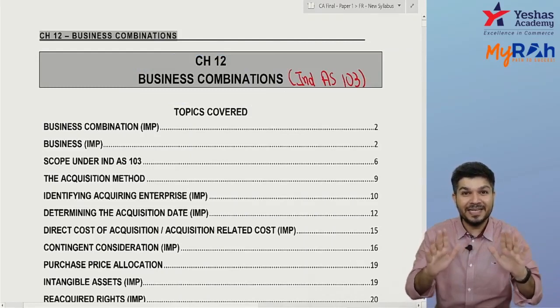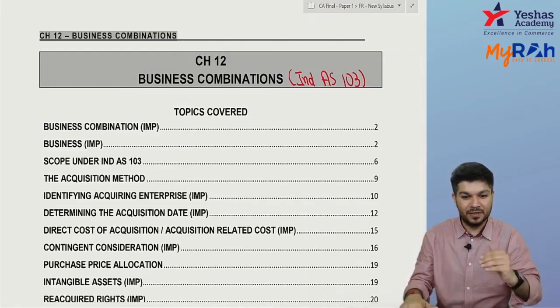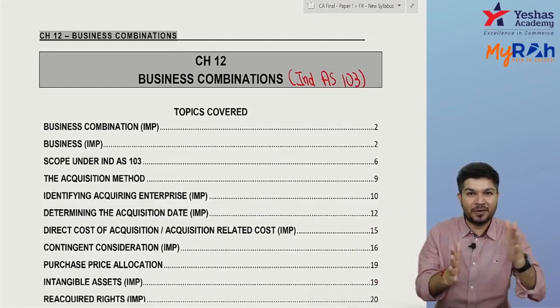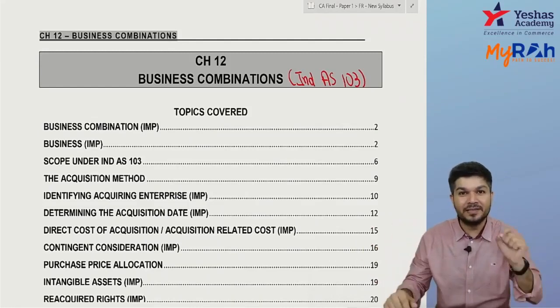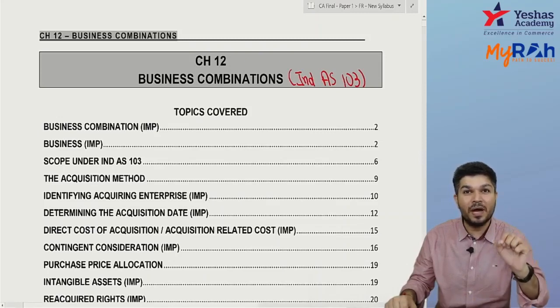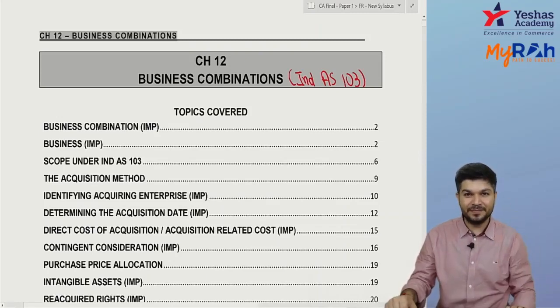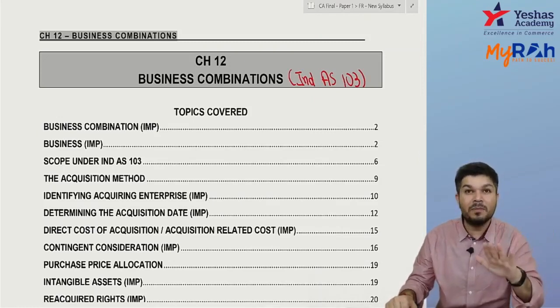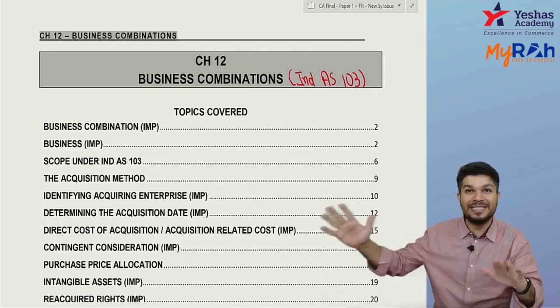But we'll be learning in detail the exact meaning of business combination. Then we'll be learning under business combination who is the acquirer and who is the acquiree. So one party will be acquirer, another will be acquiree. And this standard talks about accounting in the books of acquirer only. I repeat, Ind AS 103 talks about accounting in the books of acquirer only. It doesn't talk about accounting in the books of acquiree.